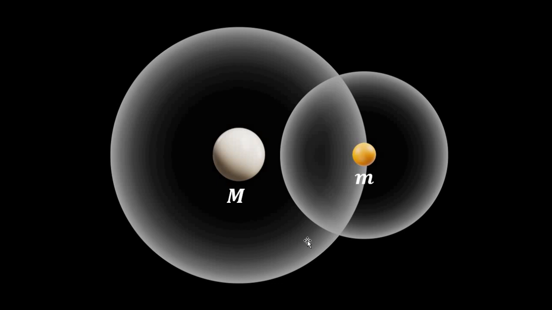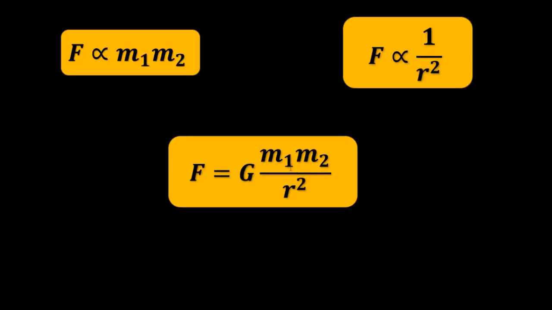Okay, but here the strength of the gravitational field of this white mass is higher than the yellow mass. But the gravitational force that one exerts on the other is the same as per Newton's law of gravitation, G m1 m2 by r squared.